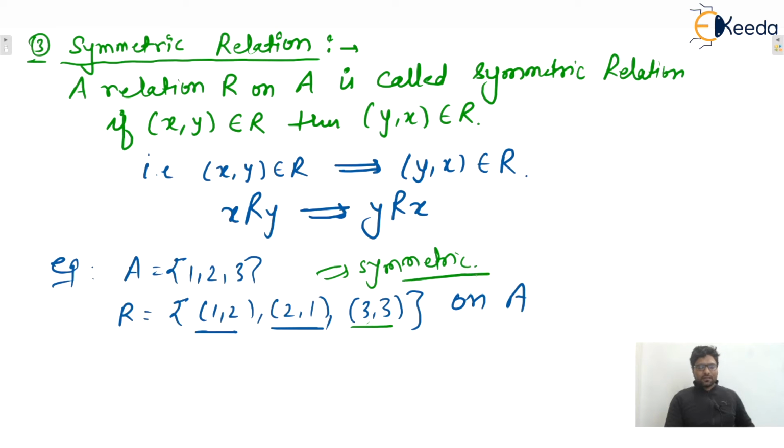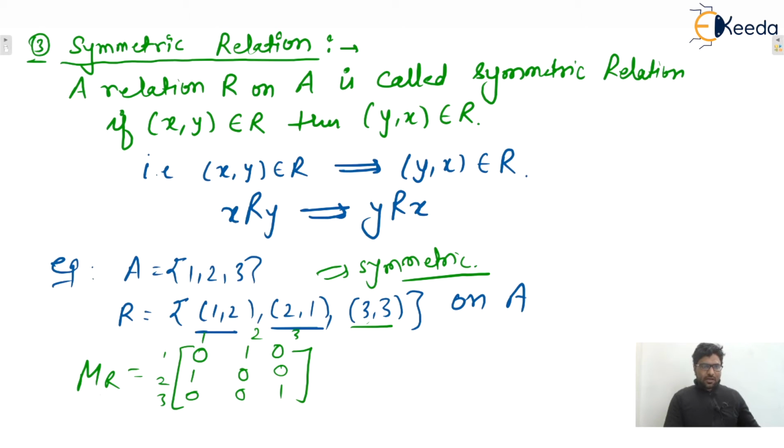Now if we represent this relation in matrix form, this matrix will be a symmetric matrix. I hope you know very well the meaning of a symmetric matrix: the (i,j)th and (j,i)th elements are the same. So the (2,1) element is 1, and the (1,2) element is also 1.